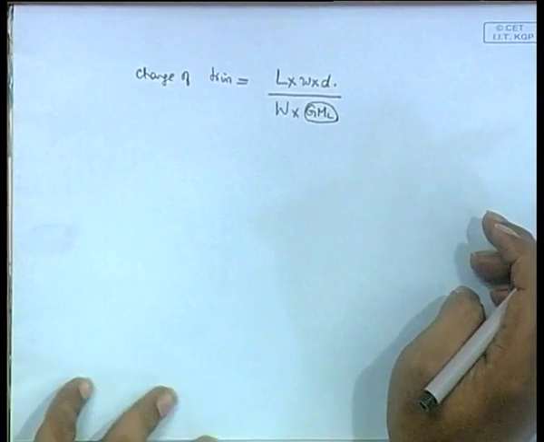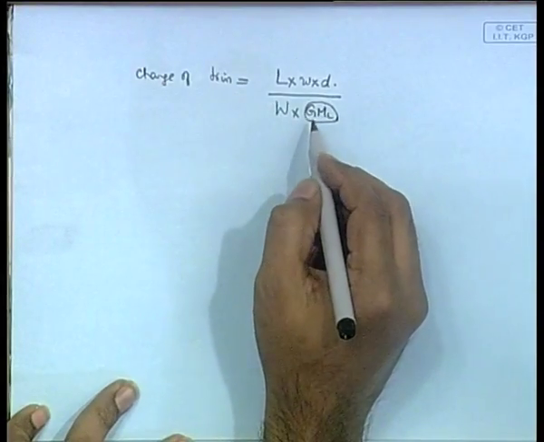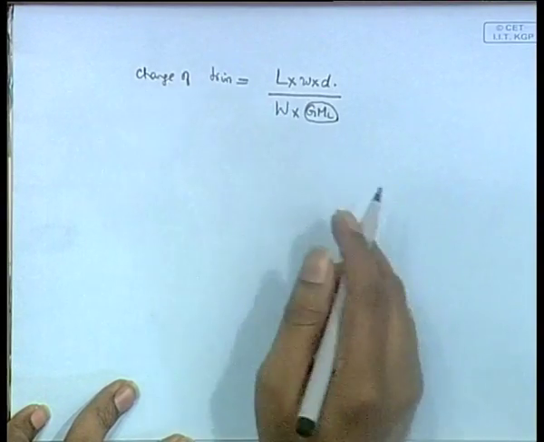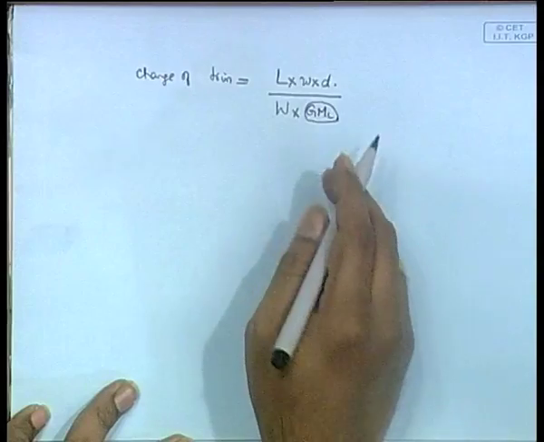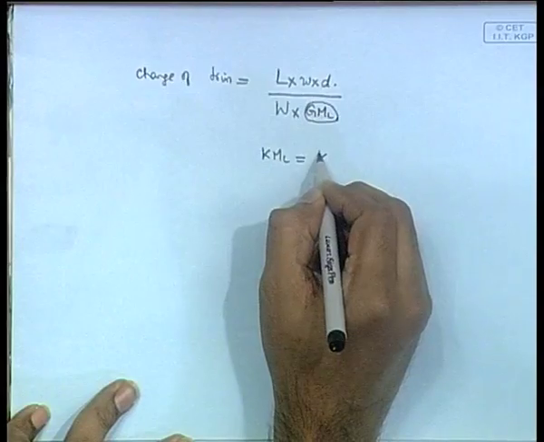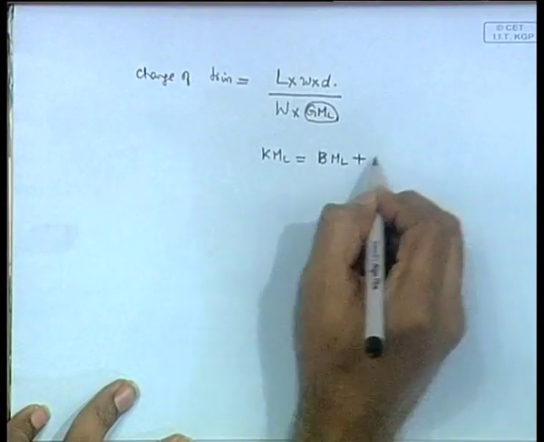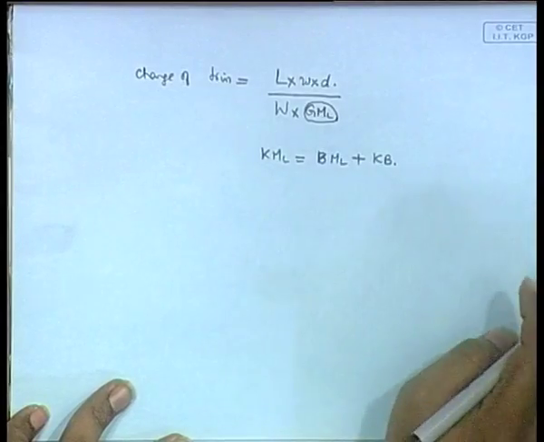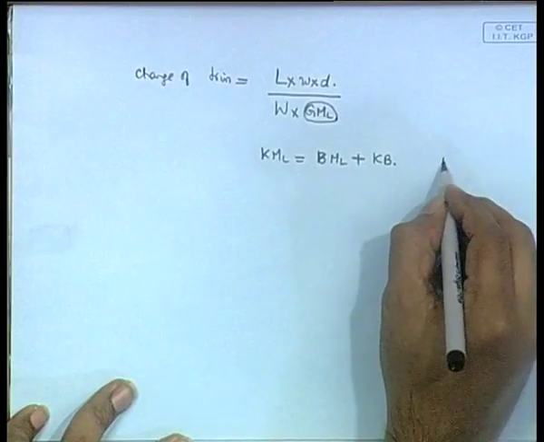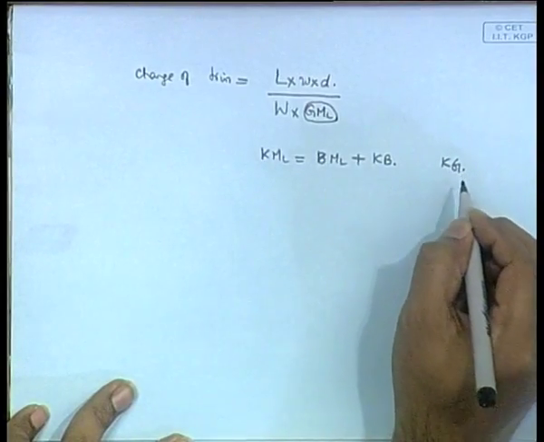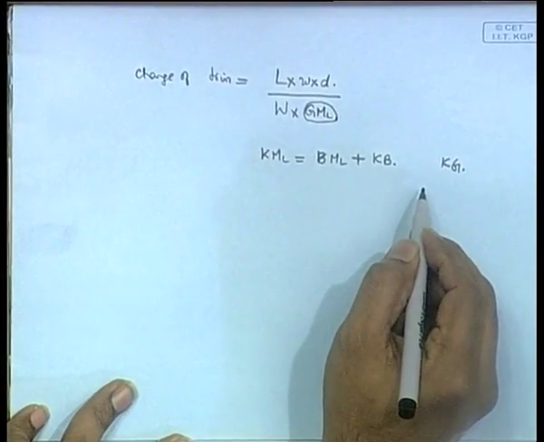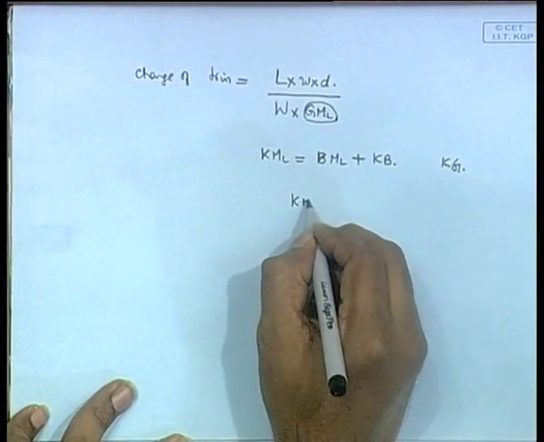Now, to find GML, what do we need? We are given a couple of hydrostatic things, Kb, Kg. Let us see, KML is equal to BML plus Kb. Kg is given, therefore, KML minus Kg will give you GML, right?